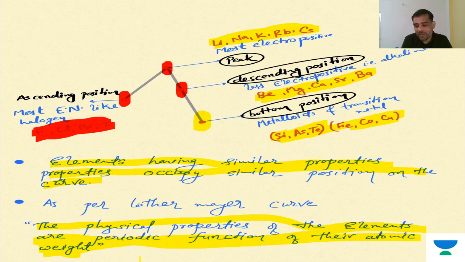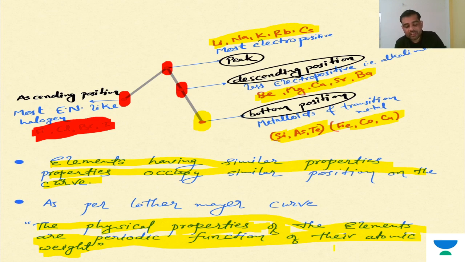Maybe, if he had said atomic number instead of atomic weight, then he might have been considered the best scientist of his time.